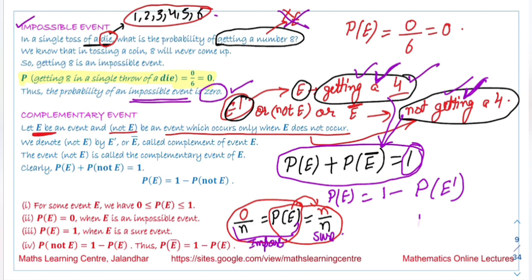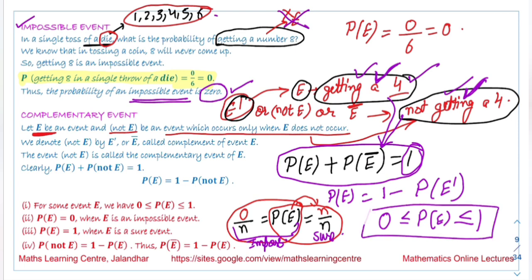So what we get is that the probability of occurrence of an event can be greater than or equal to 0 and always less than or equal to 1. That is, the value of probability lies between 0 and 1. If probability of E is equal to 0, E is called an impossible event. If probability of E is equal to 1, E is called a sure event.